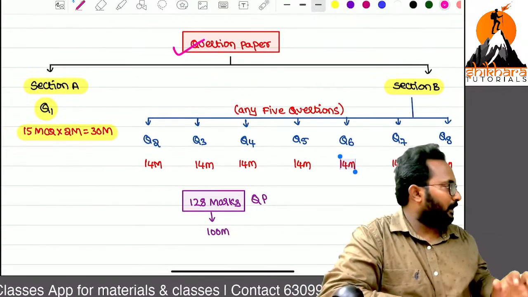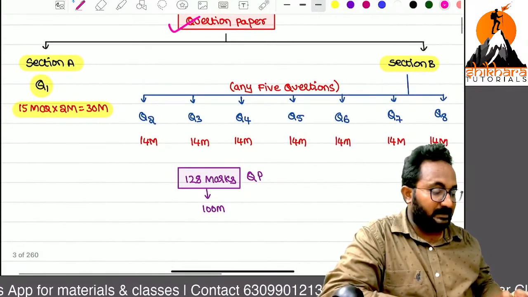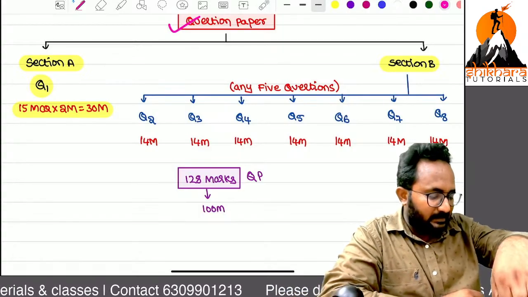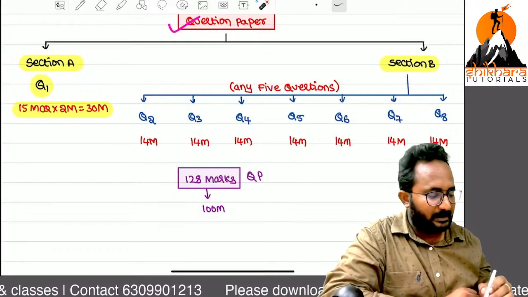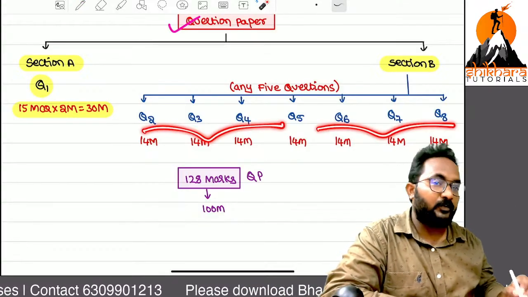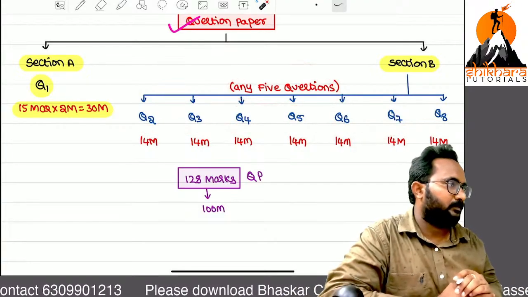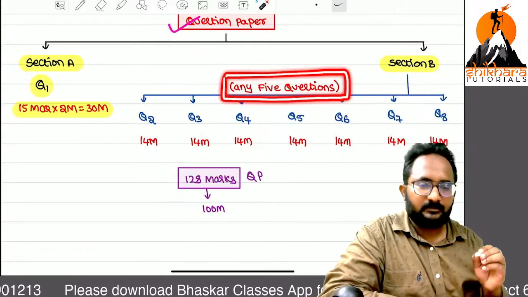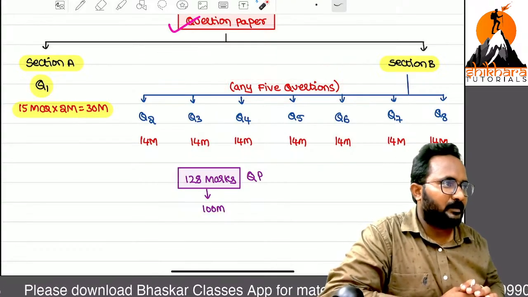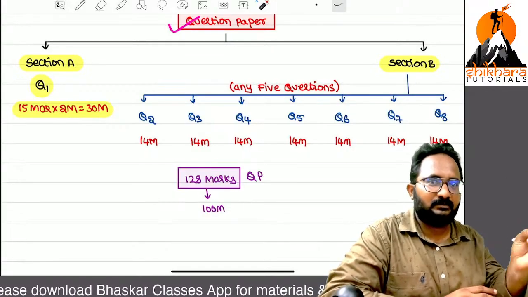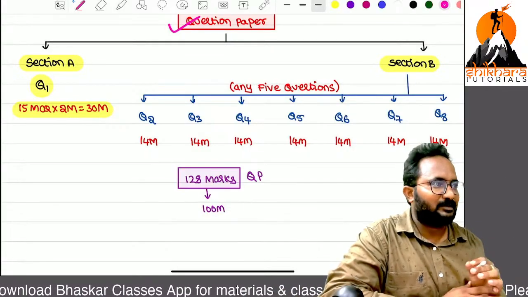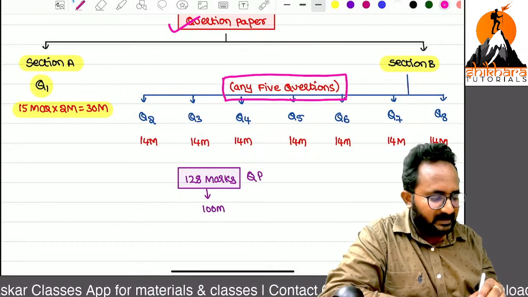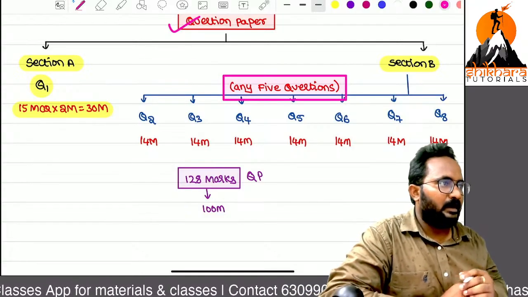Next, section B. We have a descriptive part: question number 2 to question number 8. That is 7 questions, and we have the liberty to choose any 5 questions. This is the main part of the exam. MCQs anyhow you have to bubble. If you know, yes; otherwise you can throw a stone and pick any answer. That's okay. But how to choose the questions from these 7 questions is the important thing.